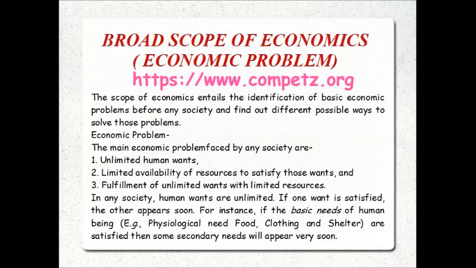So in economics, we try to analyze the causes behind those economic problems, and then find possible ways to solve them. So what is there? First is your unlimited human wants. Human wants are unlimited. There is a variety of goods and services for maintaining and improving his or her standard of living.